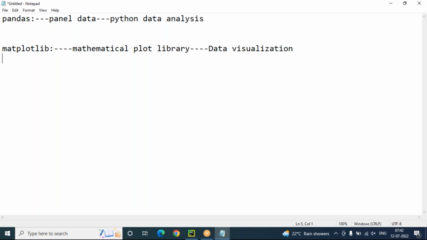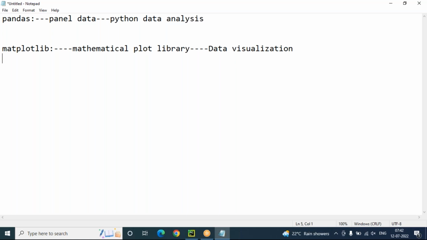If you don't supply any data, these modules will not visualize or analyze anything. So you should supply data in a Python data structure format. If you want to analyze the data, use pandas, or if you want to visualize the data with a diagrammatic representation, use the mathematical plot library, matplotlib.